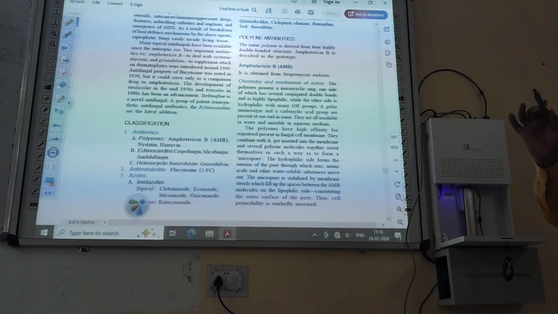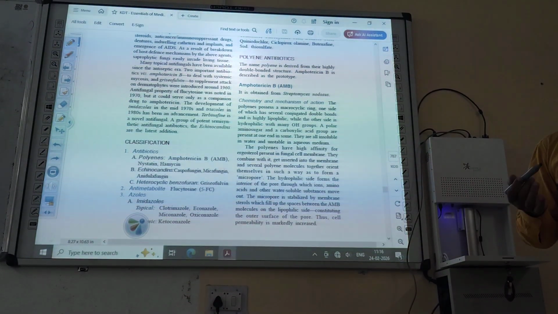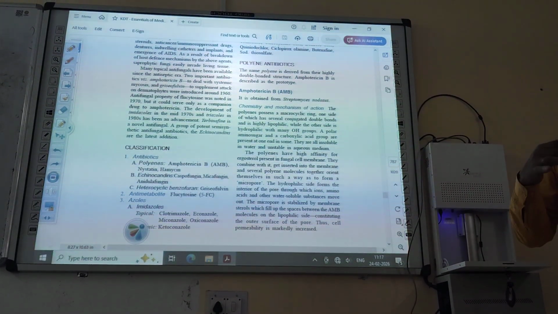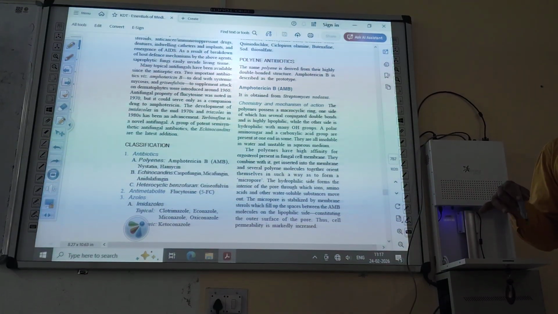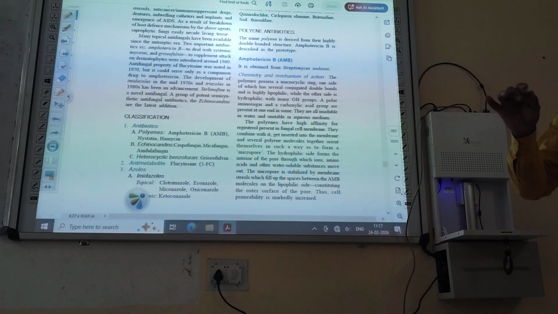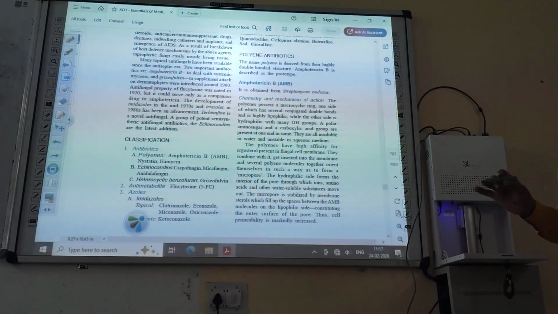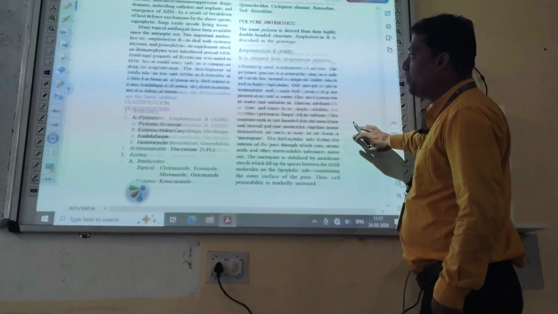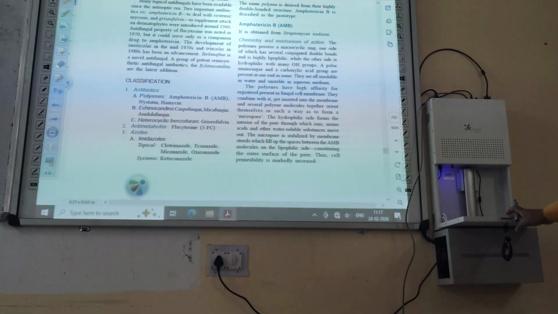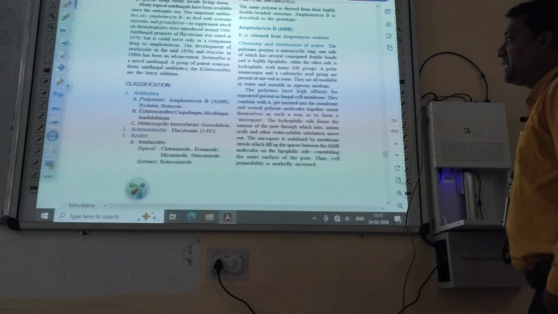Classification is important. If you write the correct classification of drugs, then the examiner will give marks with closed eyes. He will close the eye and give the marks if you have written the classification correctly. Then, classification of antifungal drugs. First of all, antibiotics, the polyene antibiotics.